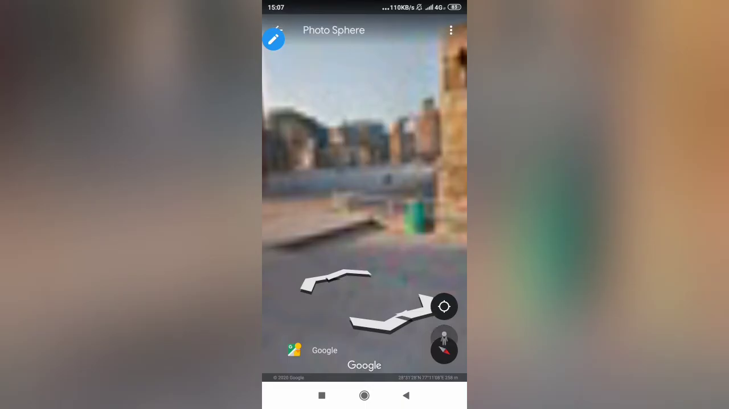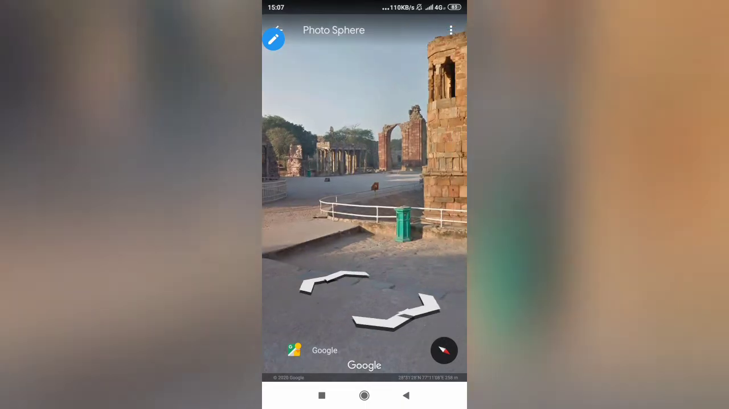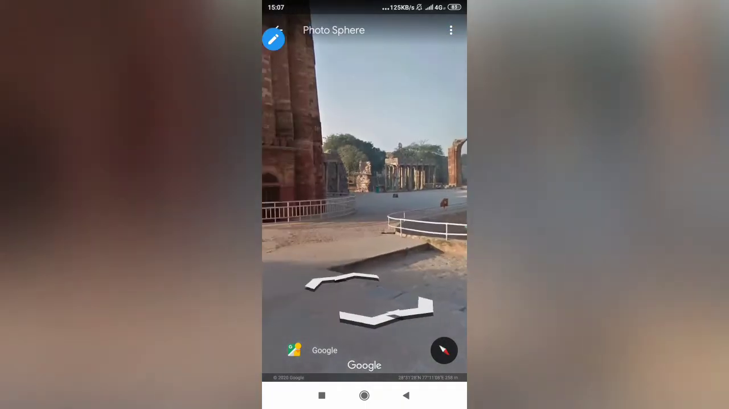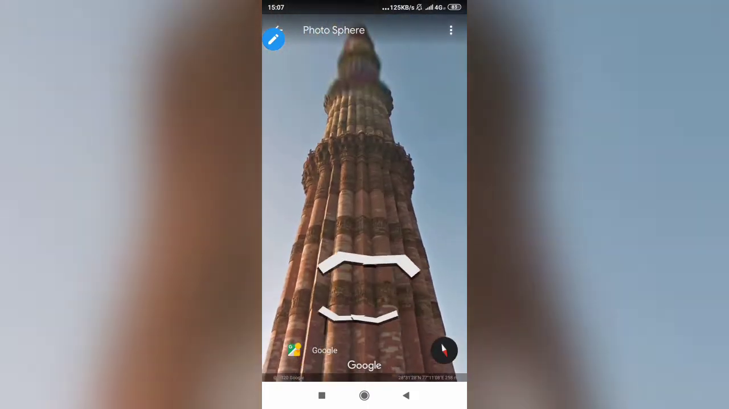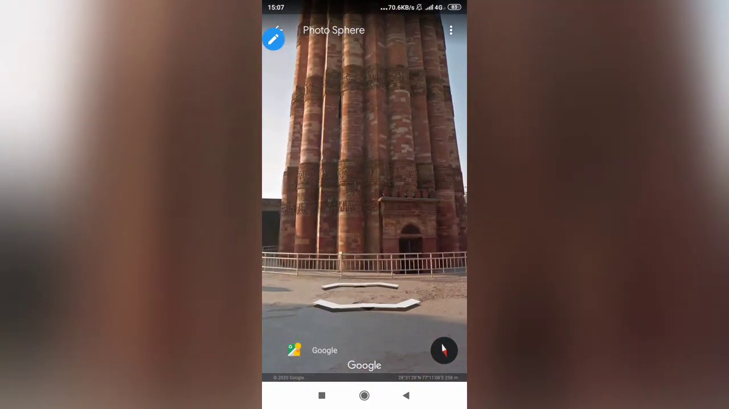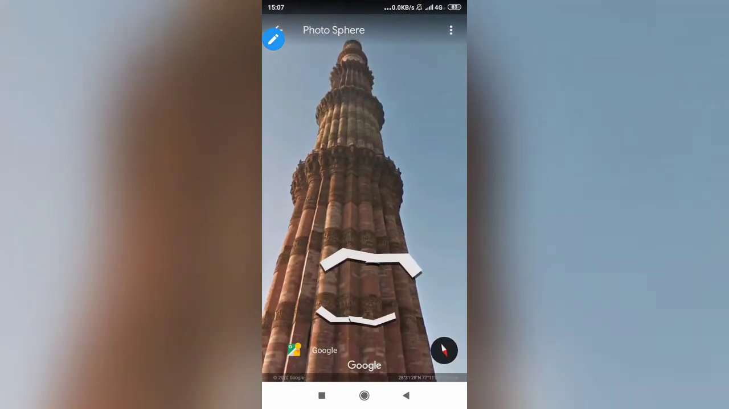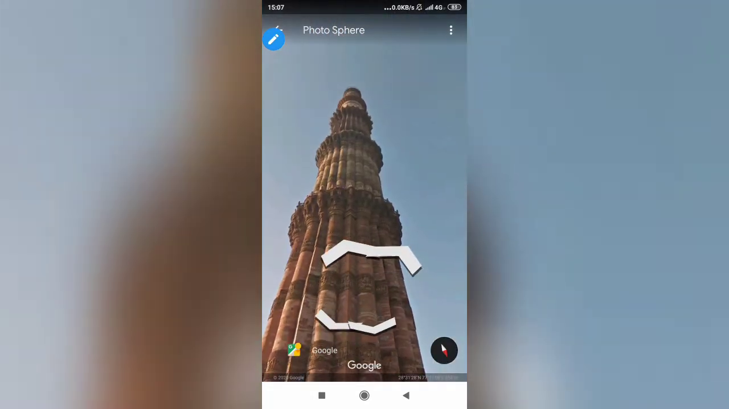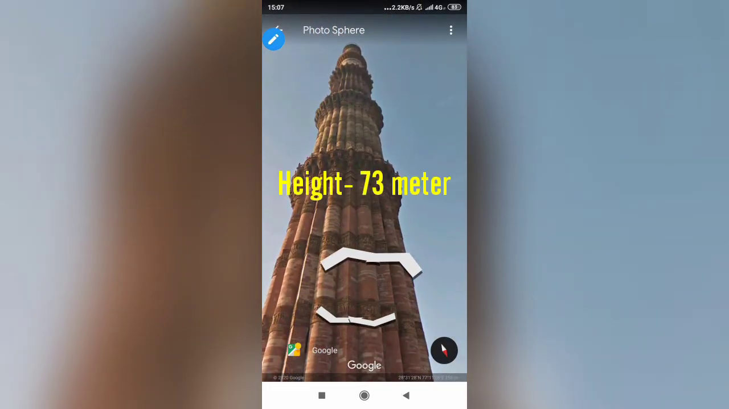This is a Google Street View image, and here you go. We are in front of Qutub Minar. This is the five-story Qutub Minar. As you can see, this is the basement, and this is one, two, three, four, and five. Qutub means victory, and Minar means tower. So Qutub Minar stands for Victory Tower. It was built by Qutubuddin Aibak.